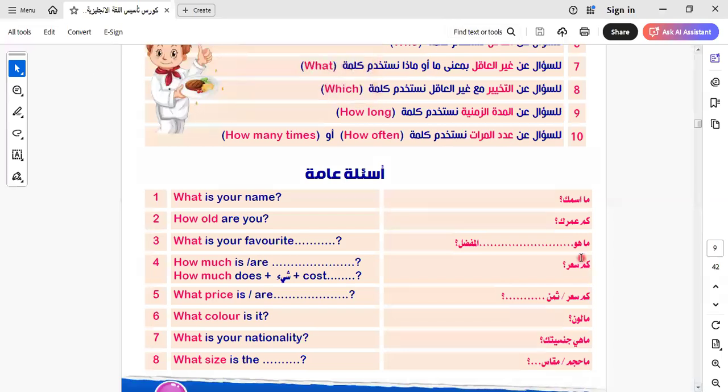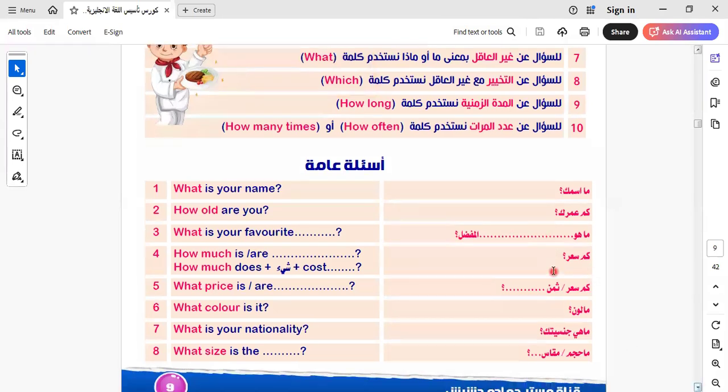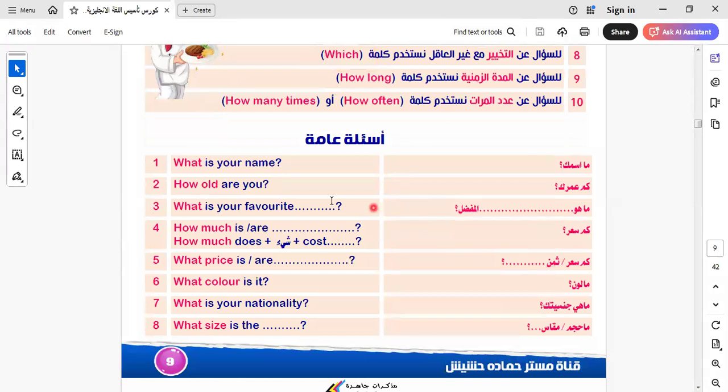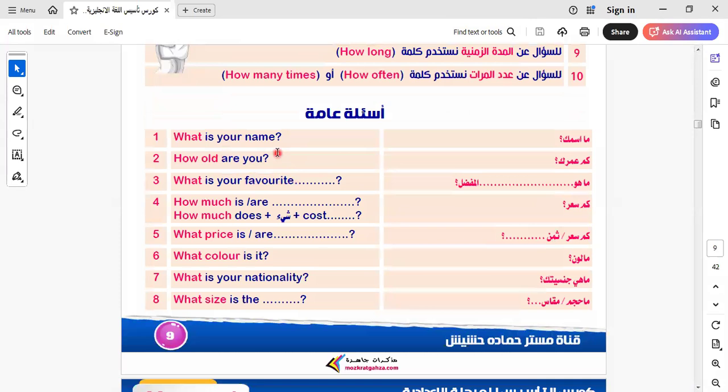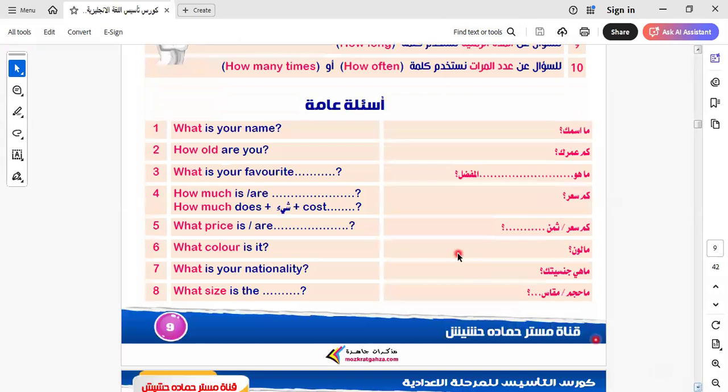Here we must know every keyword, how we use it to write a good paragraph and a good sentence. When we write any sentence, here we say, when we ask about what's your name, I ask about your name. How old? Ask about age. What's your favorite? Means something we want to do in your free time. What's your favorite hobby? What's your favorite book? What's your favorite sport? Anything.